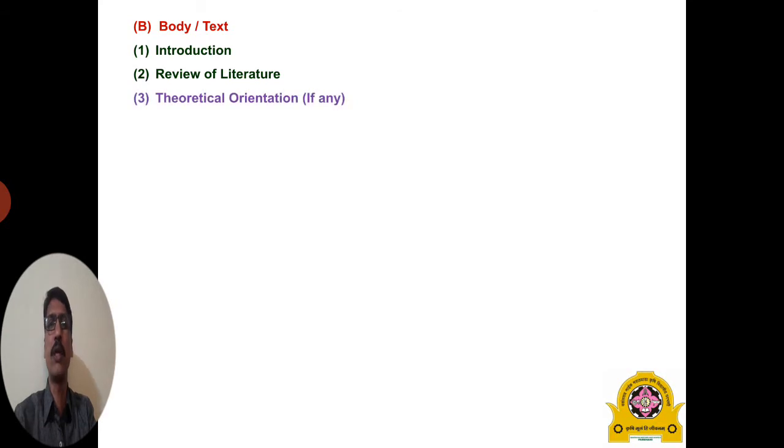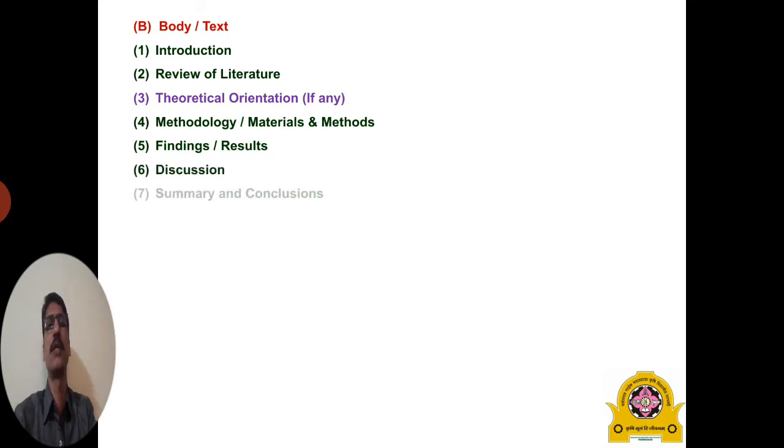Then the next major part of the thesis is our body or text, which includes the different chapters. The first chapter, the introduction, then review of literature, theoretical orientation, fourth methodology or materials and methods, fifth findings or results, then next discussion, then seventh summary and conclusion, implications or recommendations.